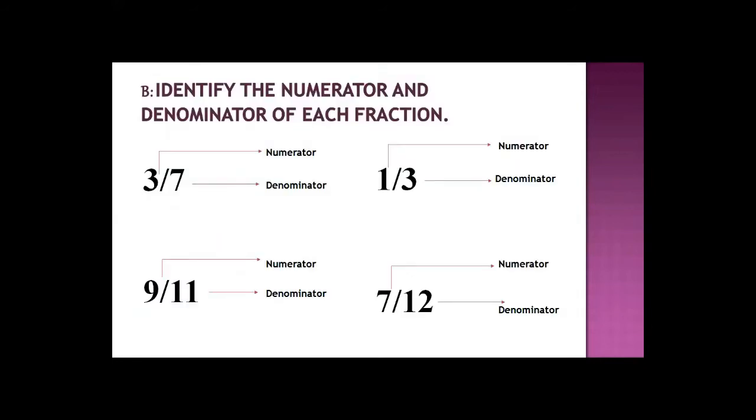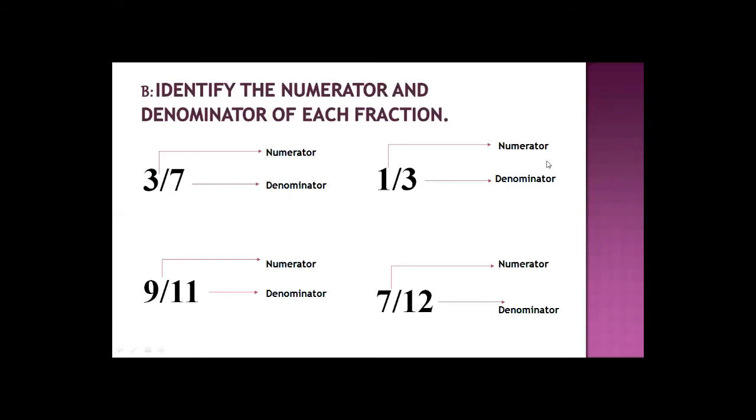Part B, same page, page number 29, exercise 4.1. Very easy. Identify the numerator and denominator of each fraction. All of you know very well the number above is numerator and the number below is denominator. Here 3 is above and 7. 3 upon 7 is already written, but because of lack of space I write it right now. Look into your books. This slide is just for your guidance. 3 upon 7. Here the number above is numerator and the number below is denominator. All of you know that. So 3 is numerator and 7 is denominator.